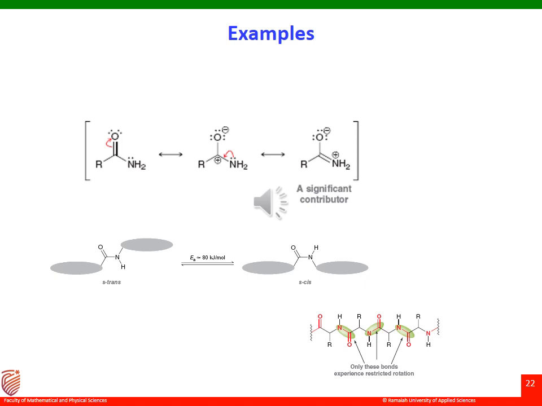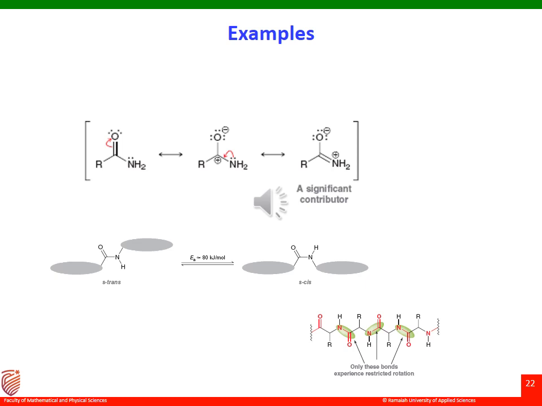Nevertheless, polypeptides are not entirely planar because they still possess sigma bonds that experience free rotation. Only the peptide bonds experience restricted rotation. So in a molecule where R groups are there, depending upon the number of R groups, the number of sigma bonds is also going to increase. At one end is my C double bond N where restricted rotation is there, but at the same time the other end, because of the R group, might have free rotation possible.